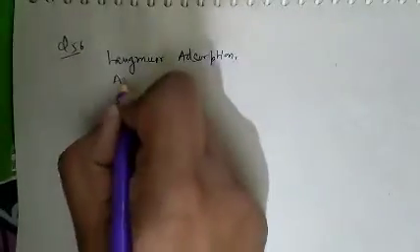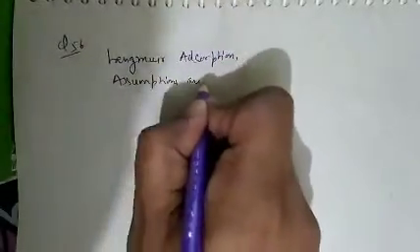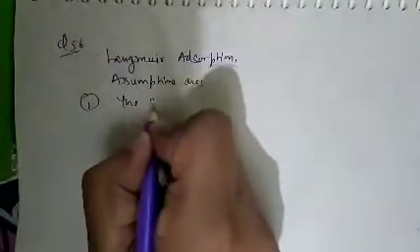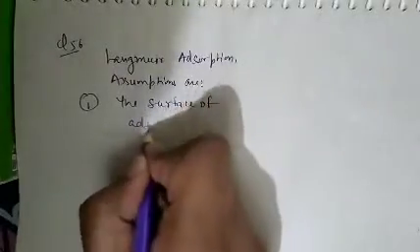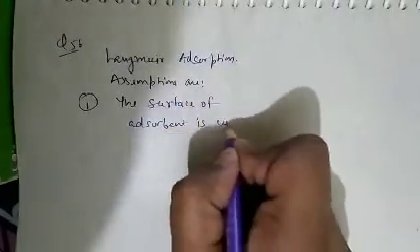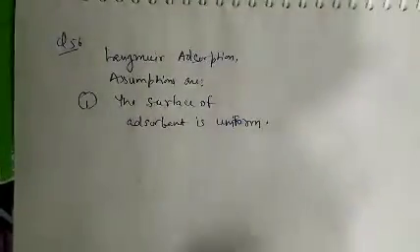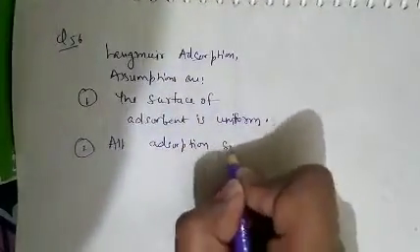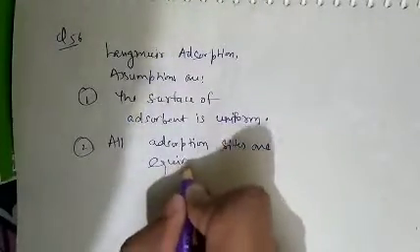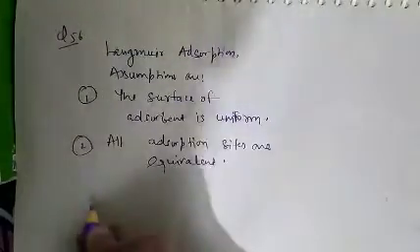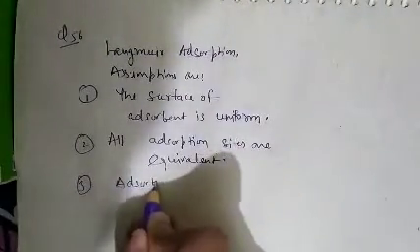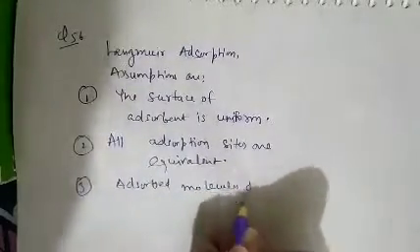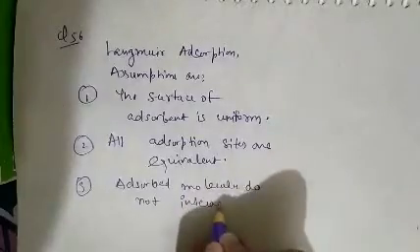As we know, in Langmuir adsorption, the assumptions are: first point, the surface of the adsorbent is uniform and all adsorption sites are equivalent, and adsorbed molecules do not interact.